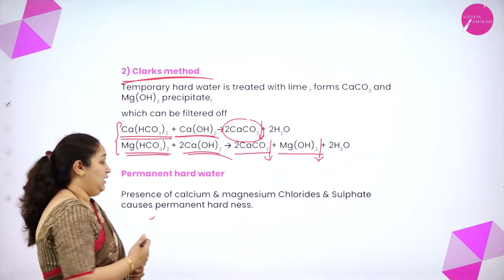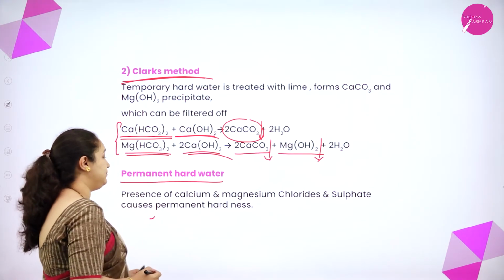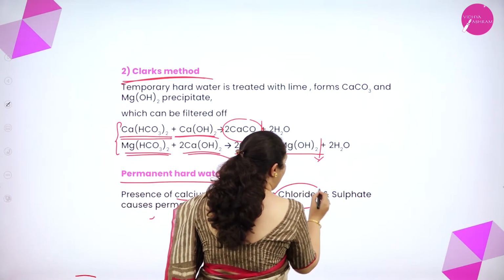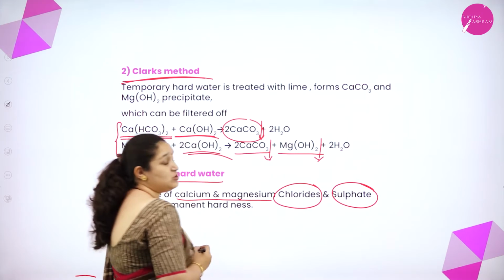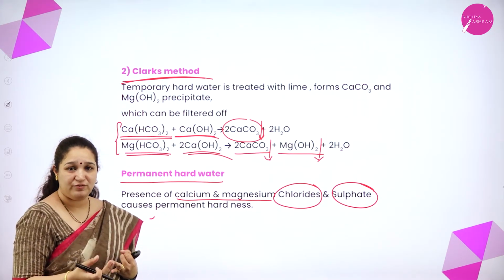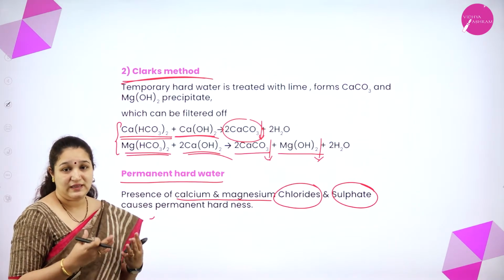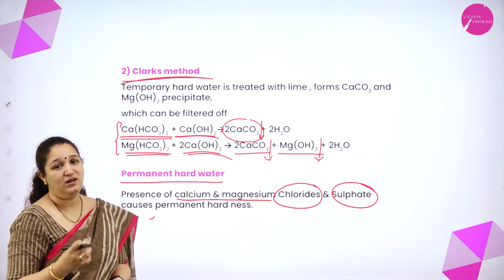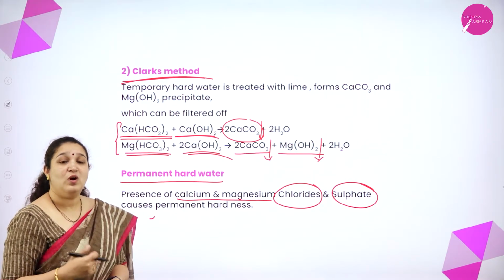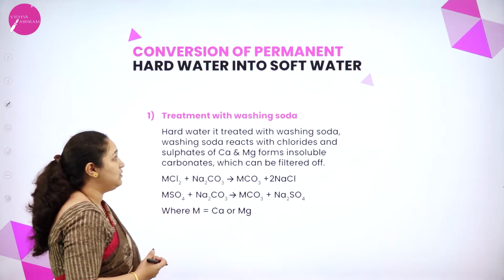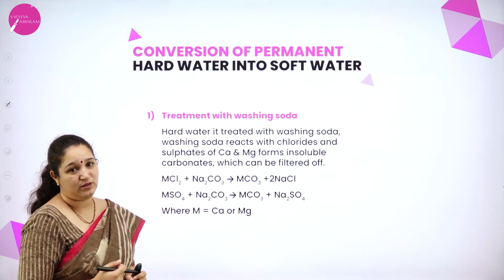So these are the two methods of removing temporary hardness of water. What is permanent hard water? Presence of calcium and magnesium chlorides and sulfates. So if you have calcium chloride or calcium sulfate, or you have magnesium chloride and magnesium sulfate, then that water we call as permanent hard water. So how will we exactly convert permanent hard water to soft water?